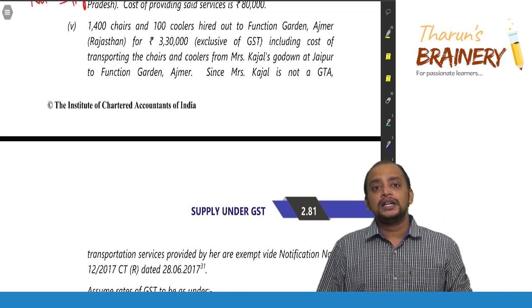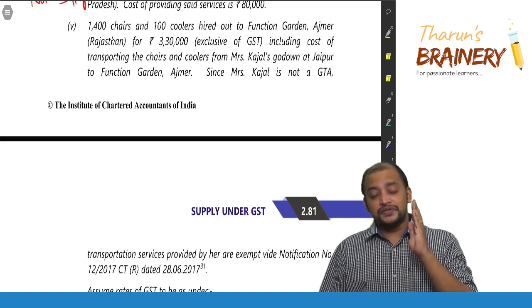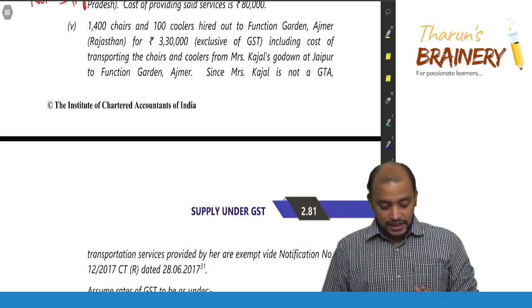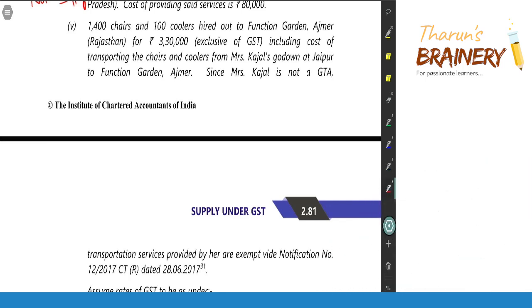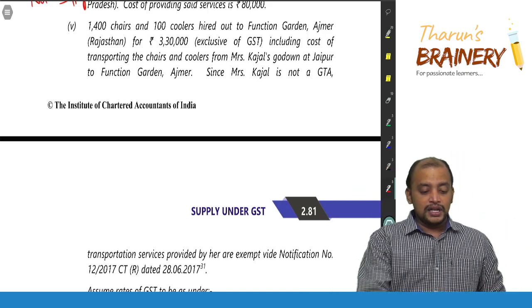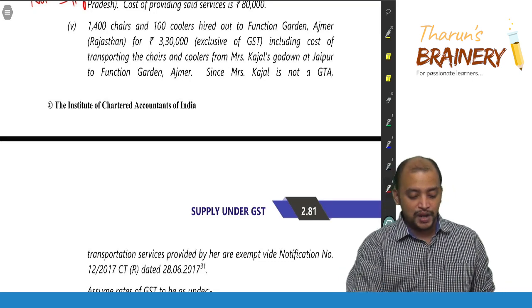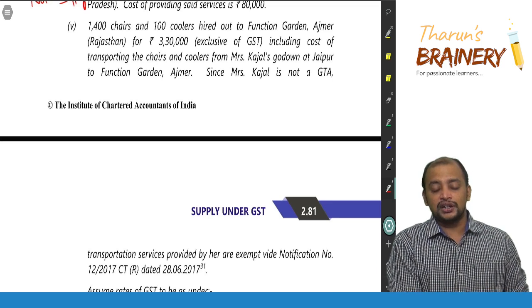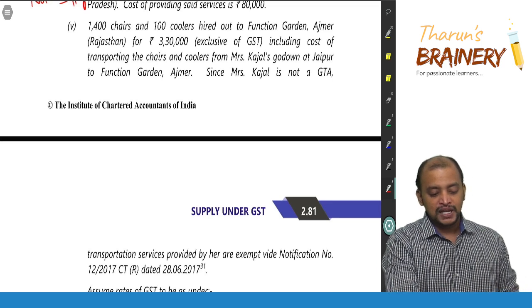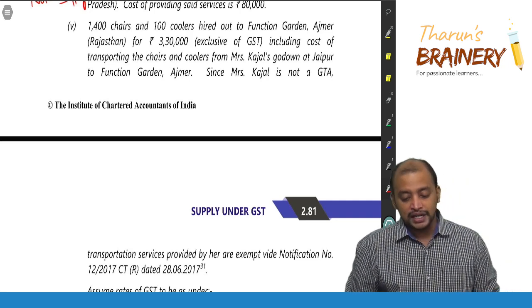But for the purpose of CA final exam, it is clearly given in the ICAI study material that for this question they applied composite supply, and the rate applicable to the renting is taken.